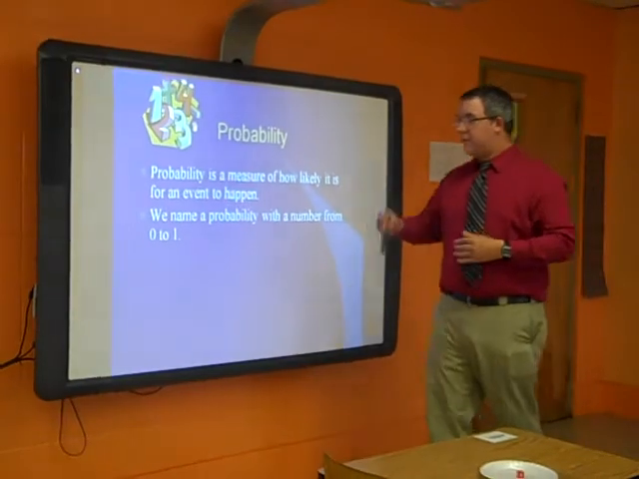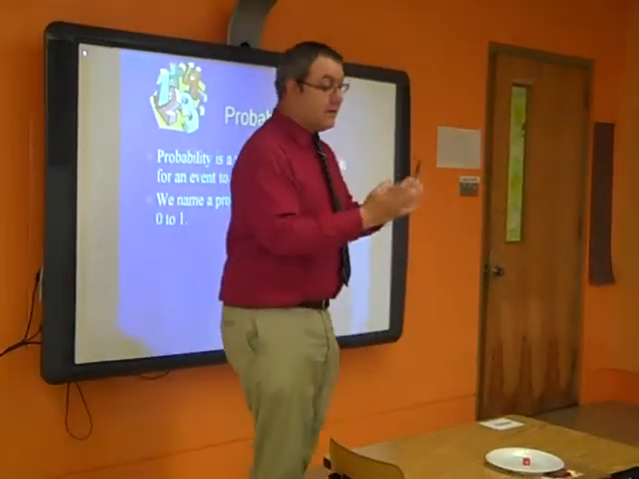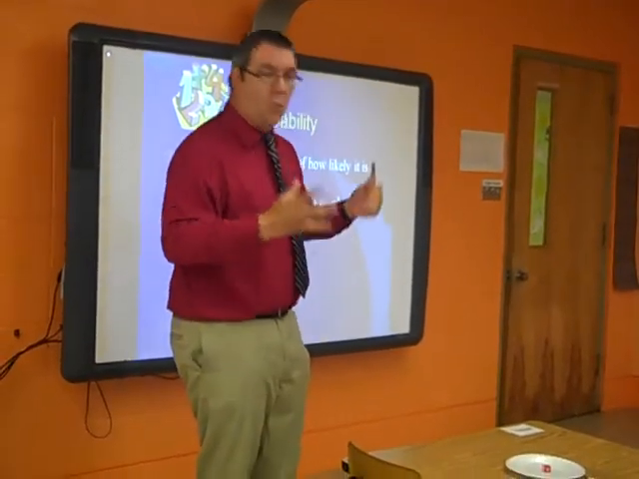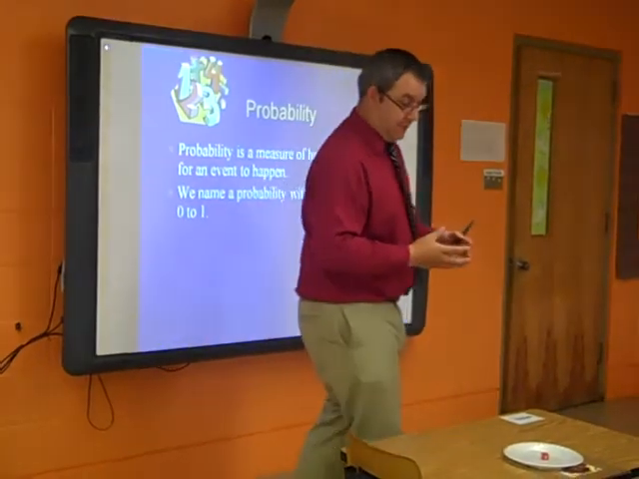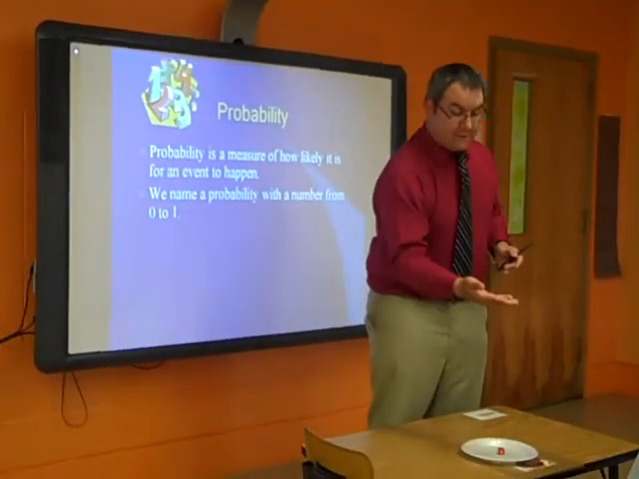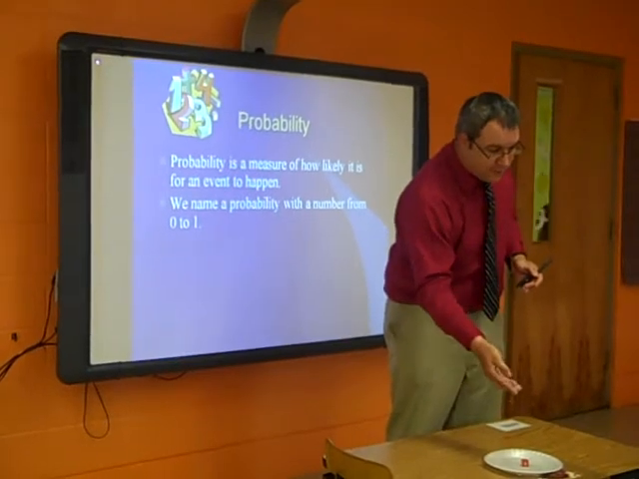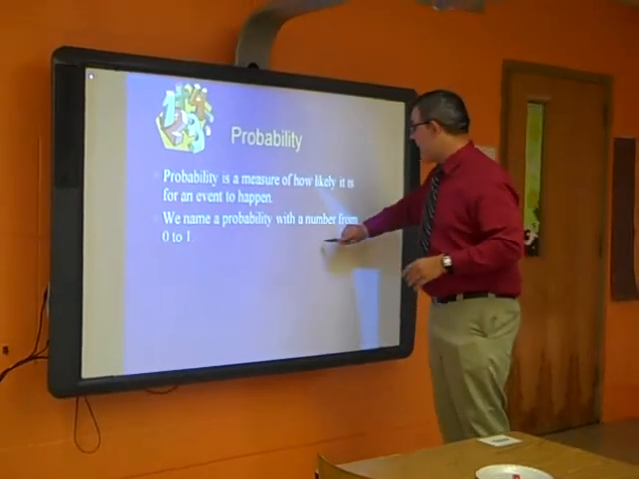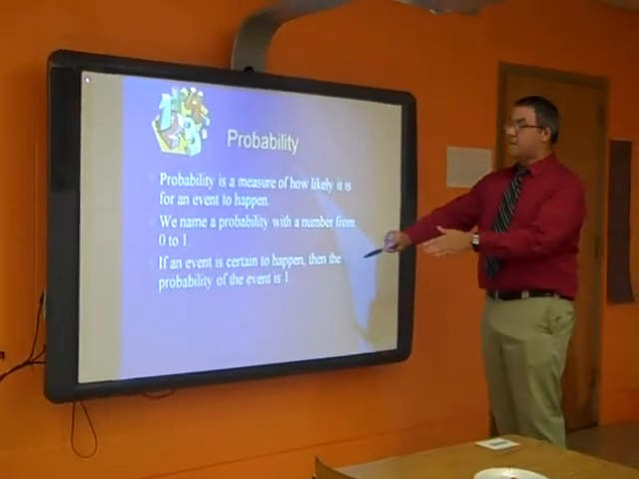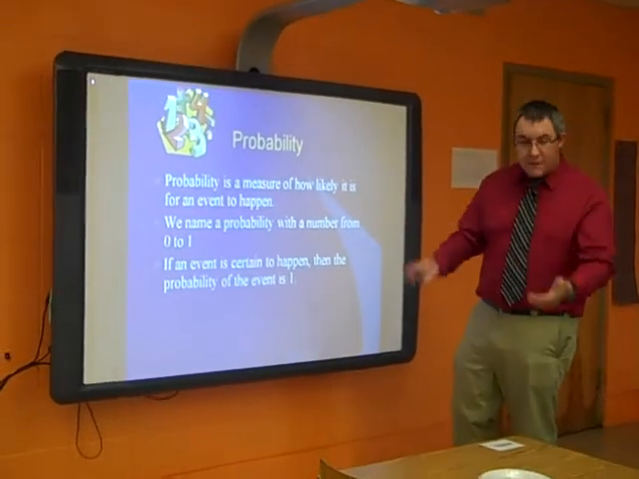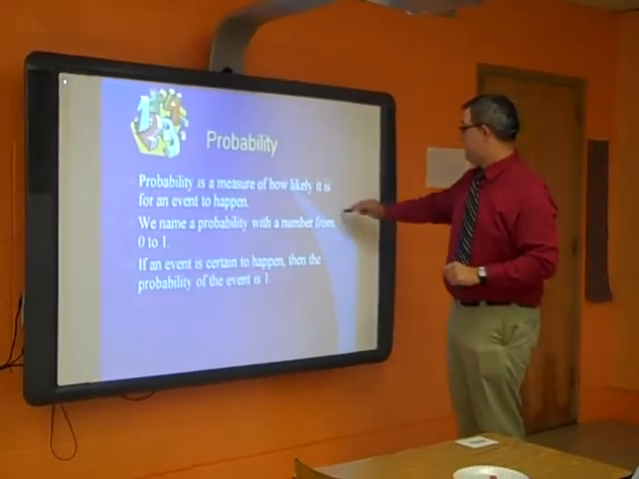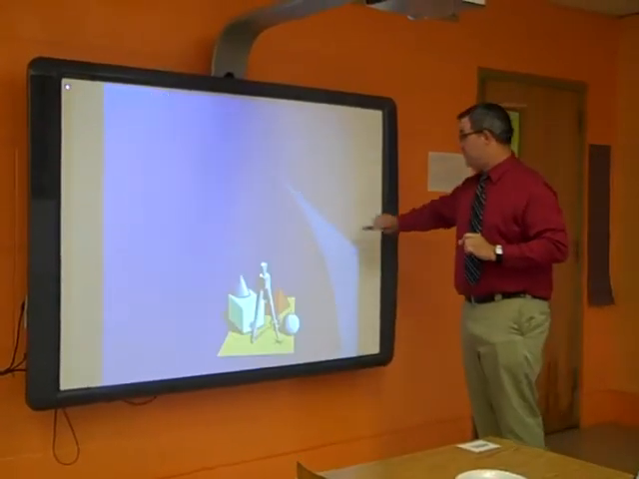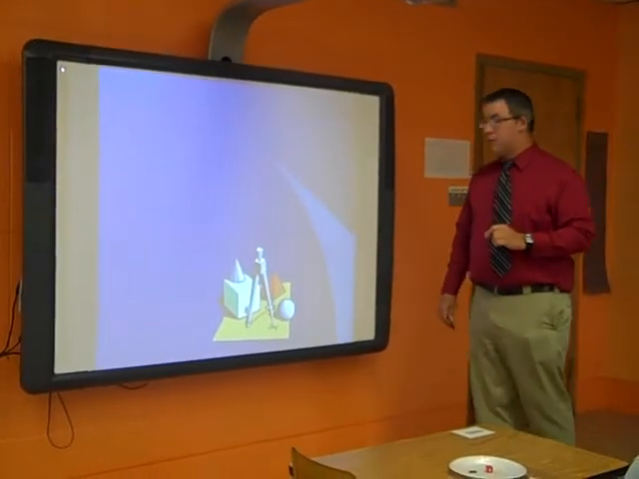We name a probability with a number from 0 to 1. 0 means there is no chance in the world it's going to happen. 1 means it's definitely going to happen. Would you say that there is a 0 chance of heads or tails happening? No. There's a 1 chance because it's definitely going to happen. If the event is certain to happen, as I just said, then the probability of the event is 1. All right? If it's not going to happen at all, it's 0. All right?